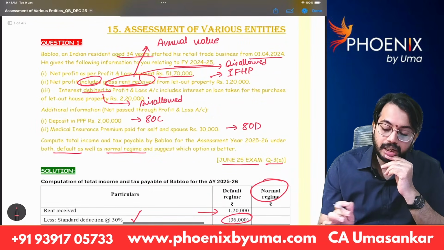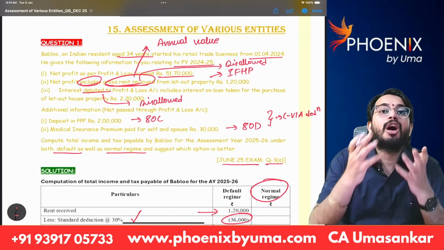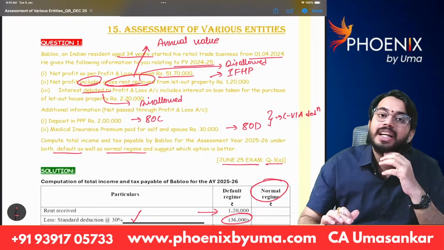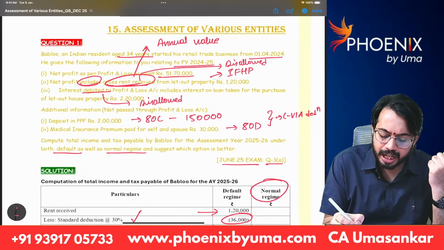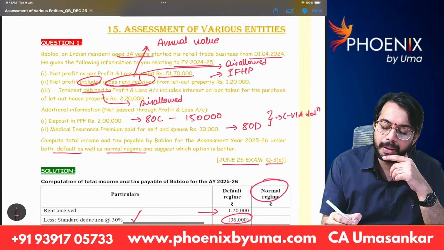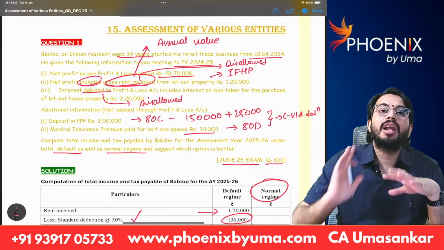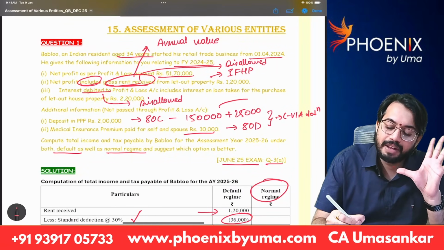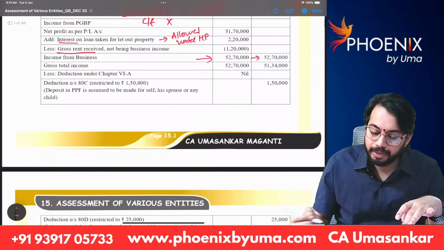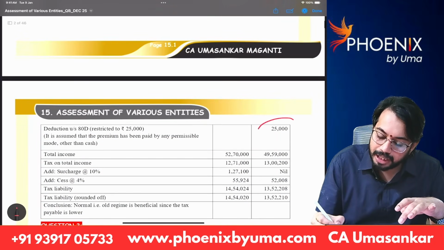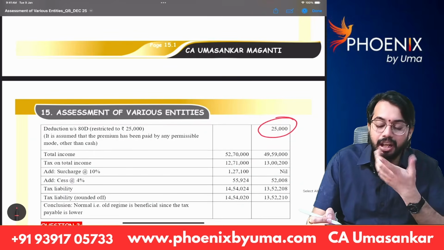Next, see, Chapter 6A deductions. Chapter 6A deductions are available only under optional tax rates. They are not available under default tax rates. So maximum deduction allowed is 1,50,000 under 80C, and medical insurance premium paid for spouse and self maximum allowed is 25,000. So overall 1,75,000 is available. Even this 1,75,000 is available only under optional tax rates. So 1,50,000 and 25,000 is allowed as deduction only under optional tax rates. They are not allowed as deduction under default tax rates.